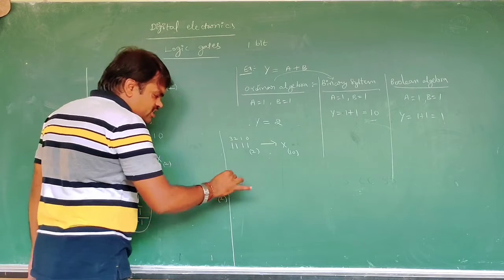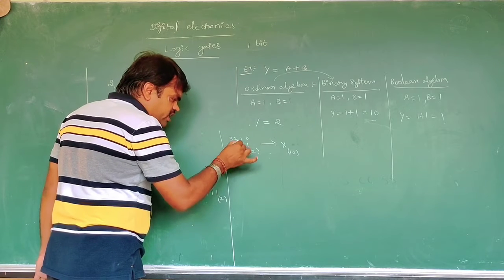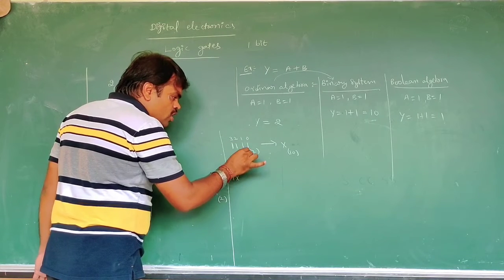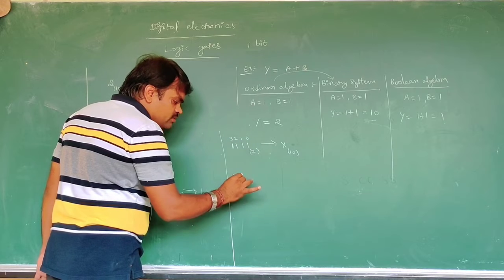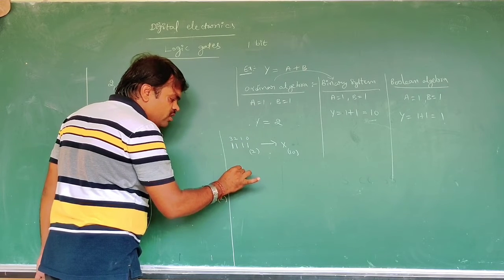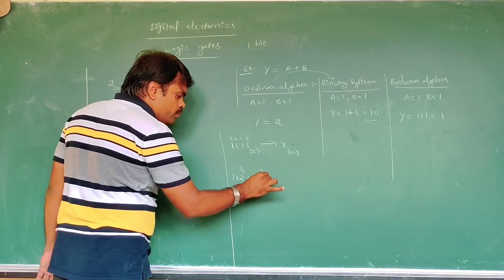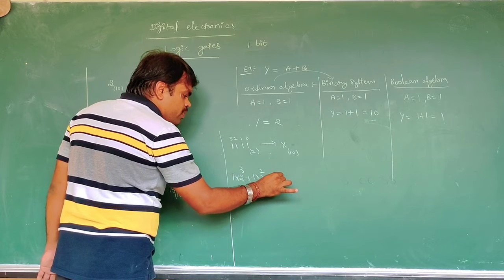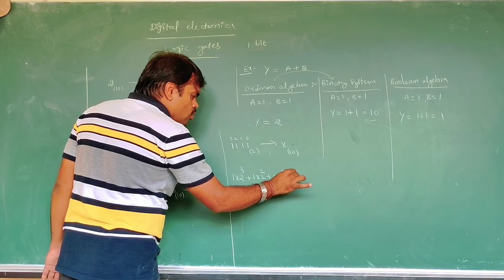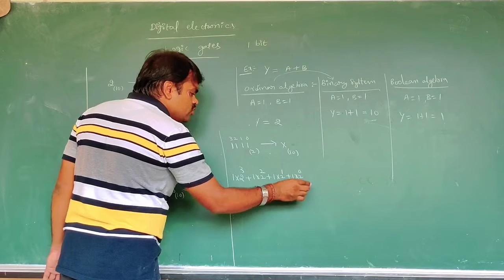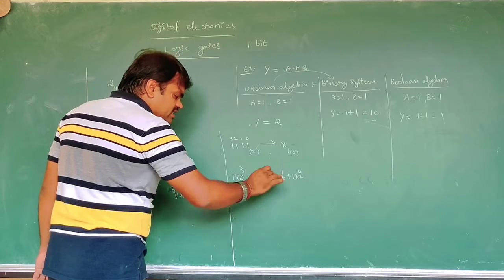Now we write 1 into 2 power of 3, plus 1 into 2 power of 2, plus 1 into 2 power of 1, plus 1 into 2 power of 0. Then we add these.